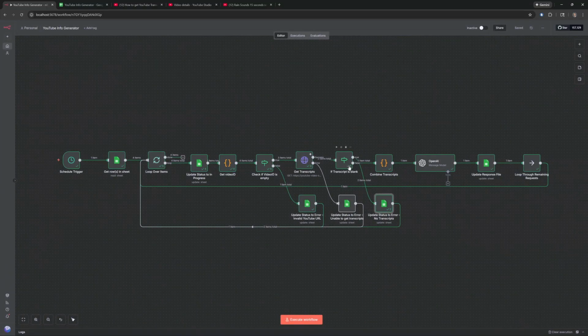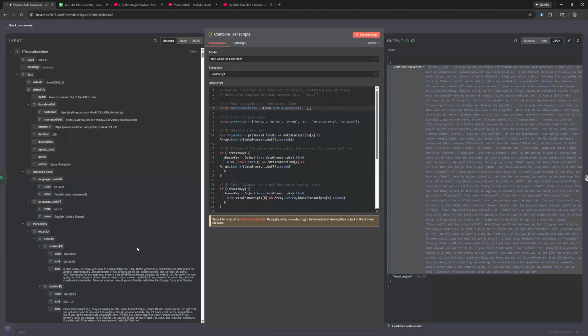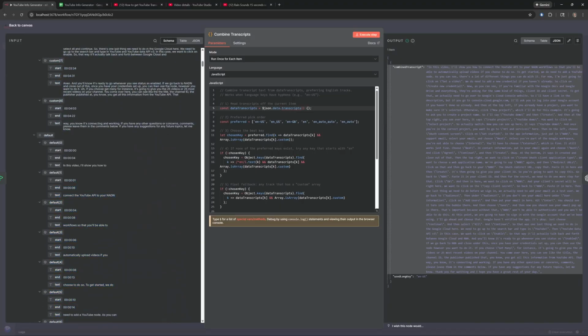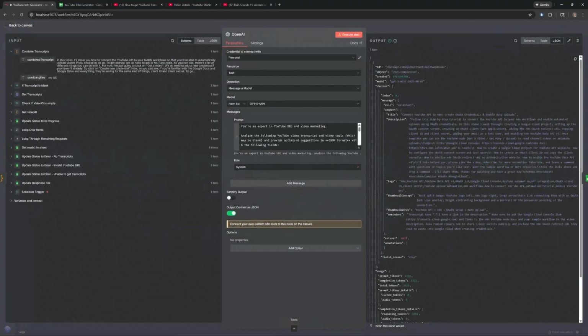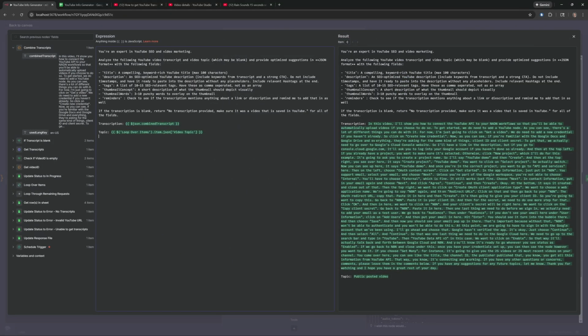Right, if all that proceeds, it then combines the transcripts into one big chunk, as opposed to all these little individual ones that you can see over here. And then sends it over to ChatGPT, which obviously isn't the greatest prompt, but it does what I need it to do.